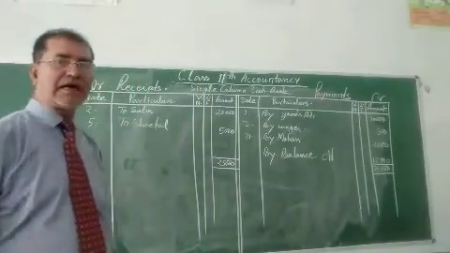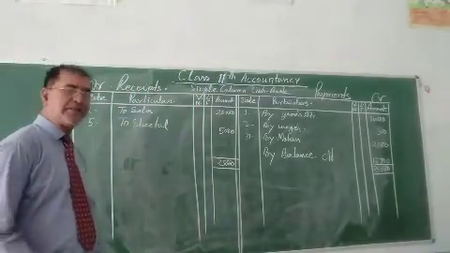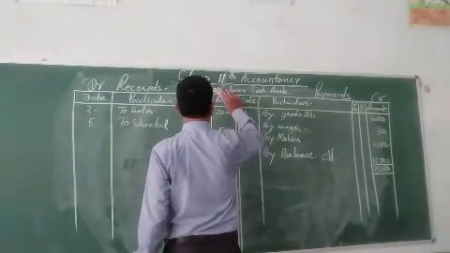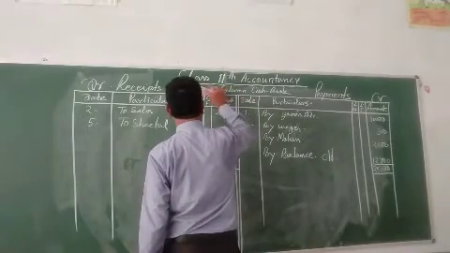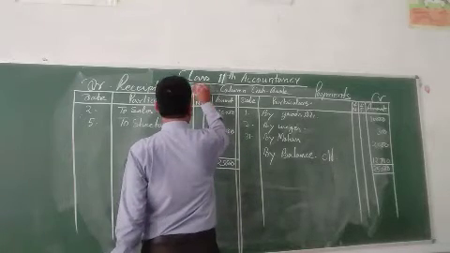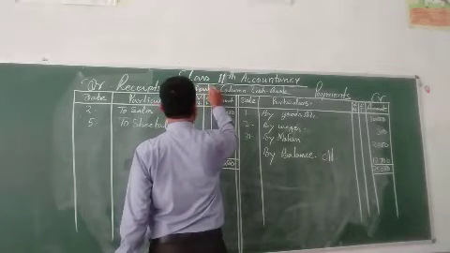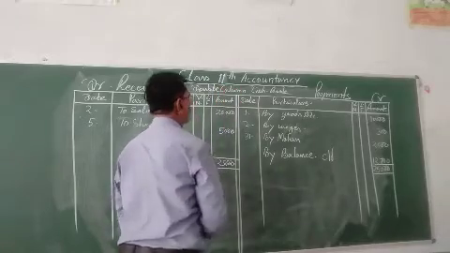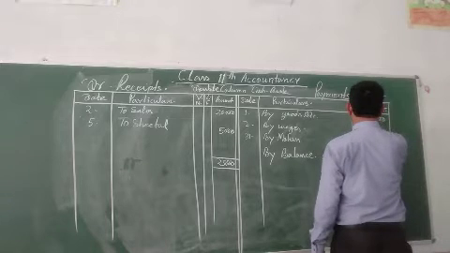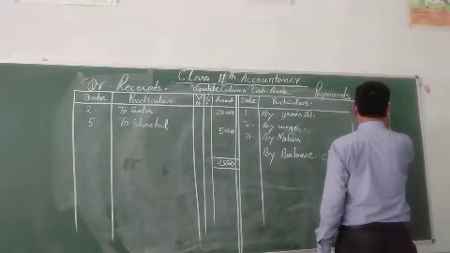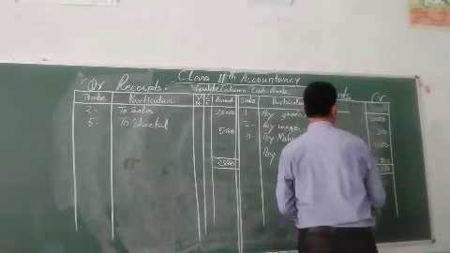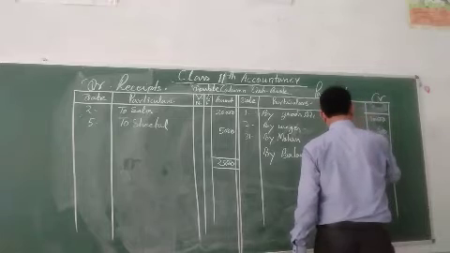Okay, now come to the double column cash book. In the double column cash book, you can find the bank also, along with cash. Two columns means bank related transactions are also recorded in the cash book. How? Just see over here.